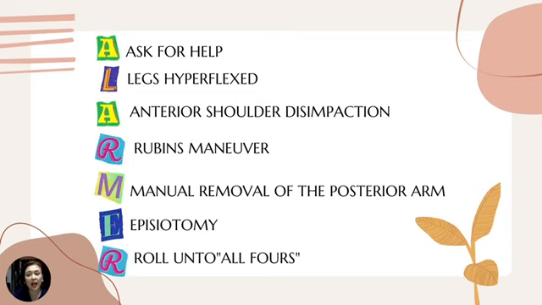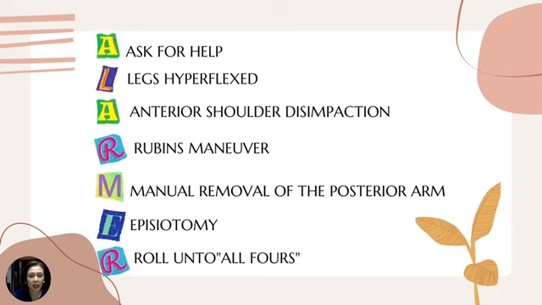So can you remember the acronym ALARMER? Let's again have a review. A, ask for help. L, legs hyperflexed. A, anterior shoulder disimpaction. R, Rubin's maneuver. M, manual removal of the posterior arm. E, episiotomy. And R is roll onto all fours.